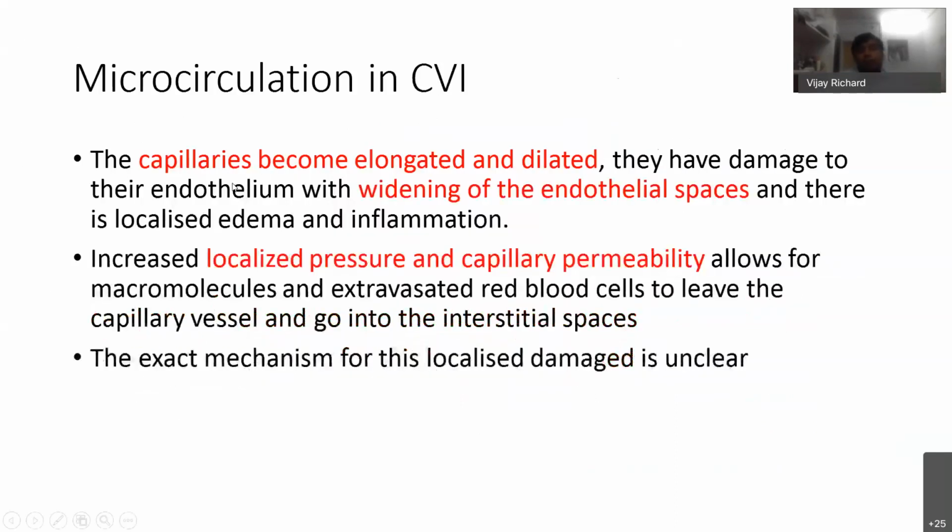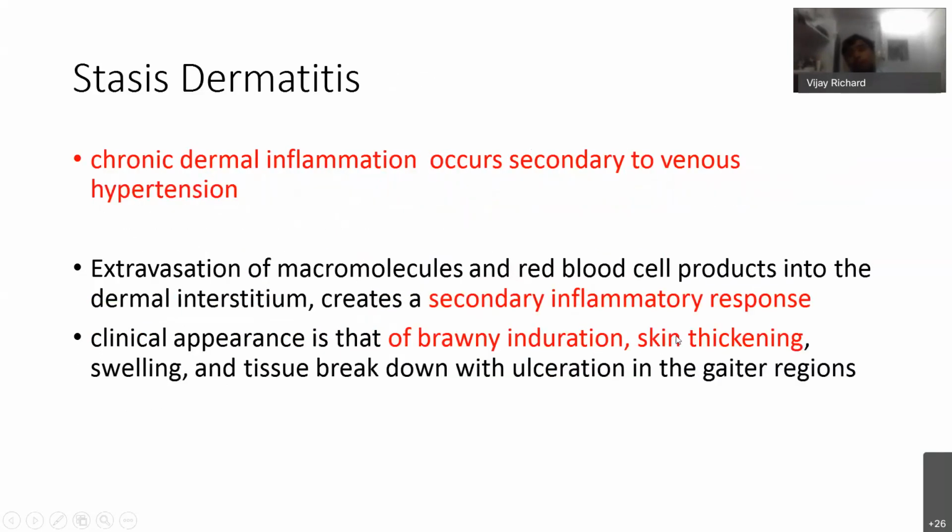In venous microcirculation, as we saw already, capillaries become elongated and dilated, and there is widening of the endothelial surfaces. Because of that, there is extravasation of fluid because of the increased pressure in the GSV, and because of that, there is edema. There is also chronic dermal inflammation that occurs secondary to the venous hypertension.